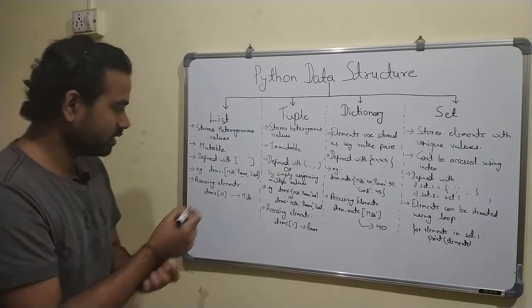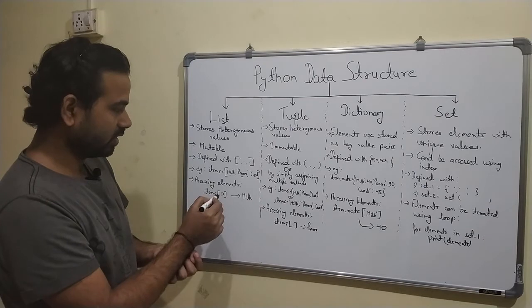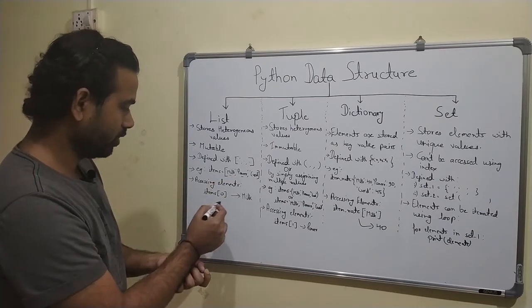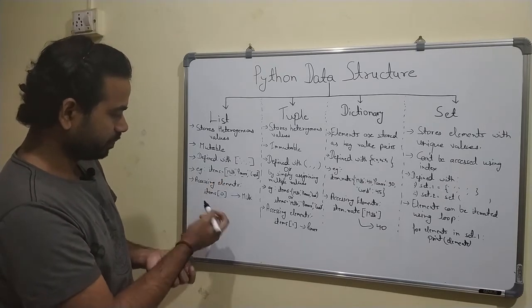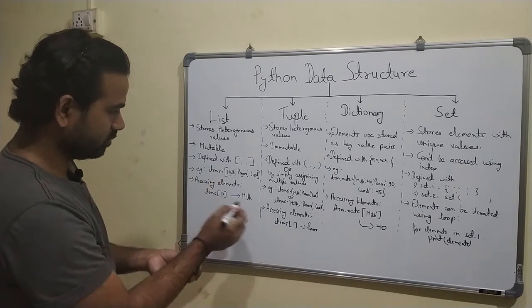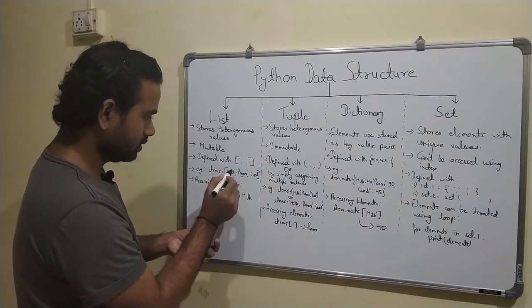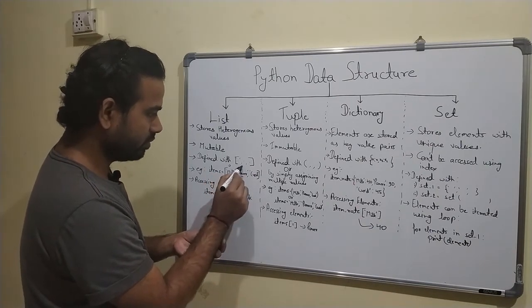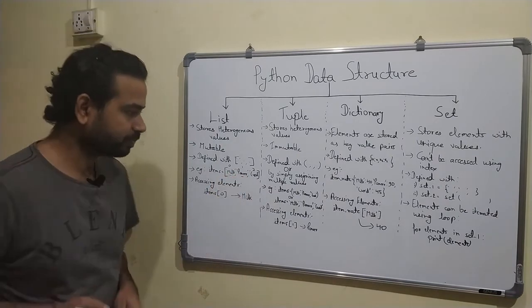So the last point here: how to access the elements of the list. You just pass the index value of that corresponding element and the value will be pointed to. Like to access the value milk, we give item of 0. The index of the first element will be 0, the index of the second element will be 1, and likewise we can access the elements.